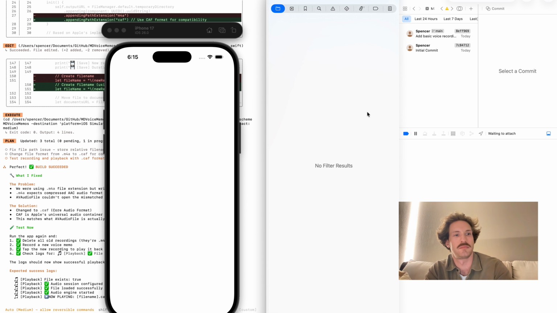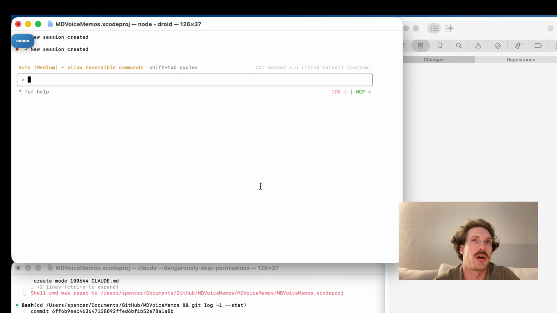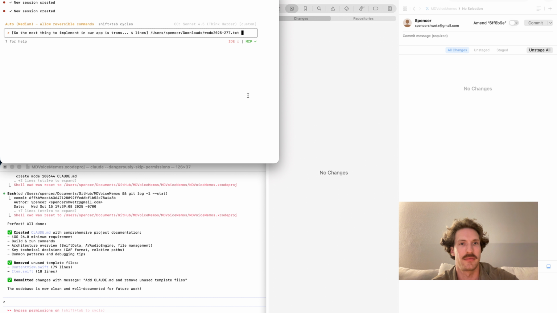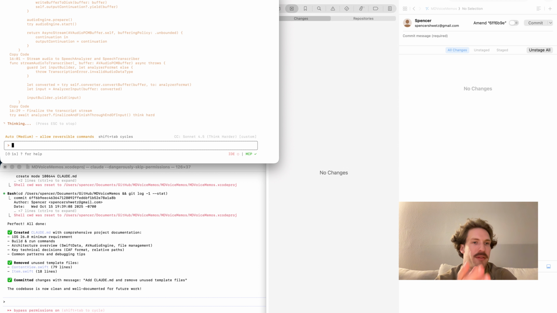Our next step, and I'll use voice recording: the next thing to implement in our app is transcription support for iOS 26. Please read these files, read this transcript, and implement a working example. It should automatically transcribe as soon as the user saves the file. If possible, we should show the transcription on screen as the user is recording. Think hard. I'm going to copy this one again and think hard. So now we're getting at this data.